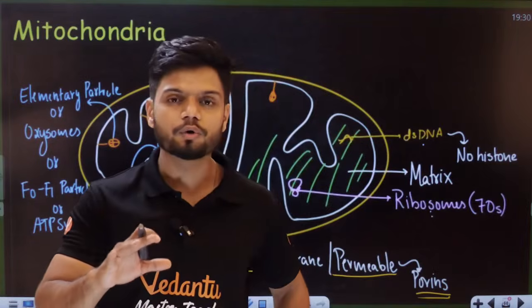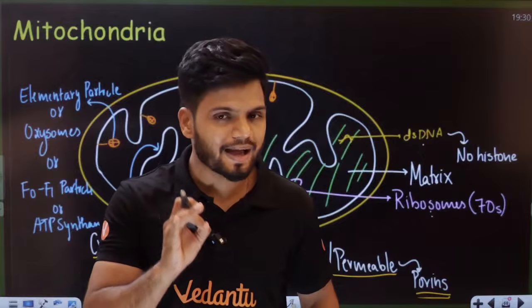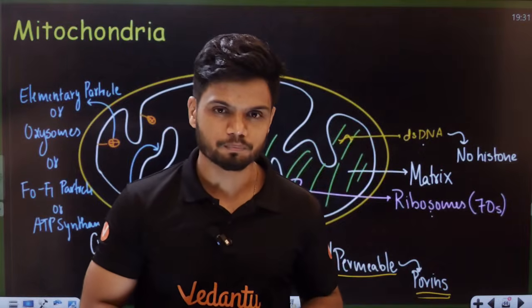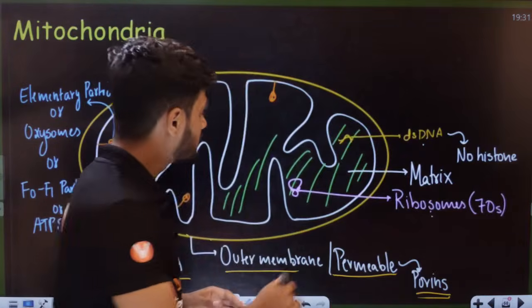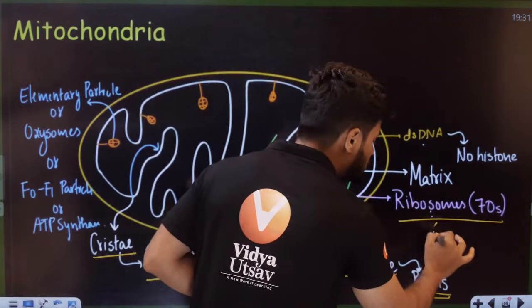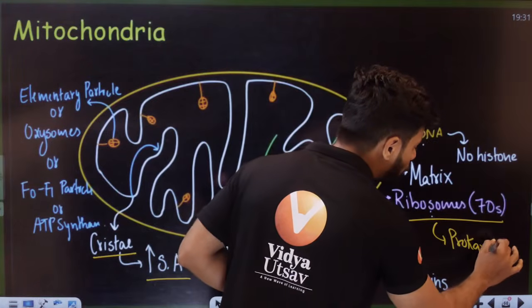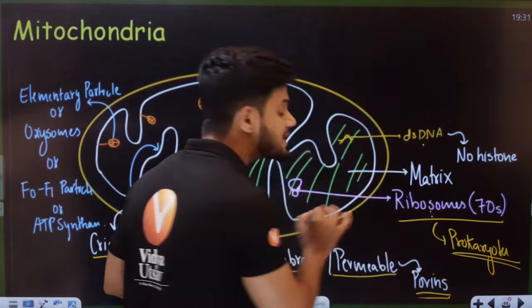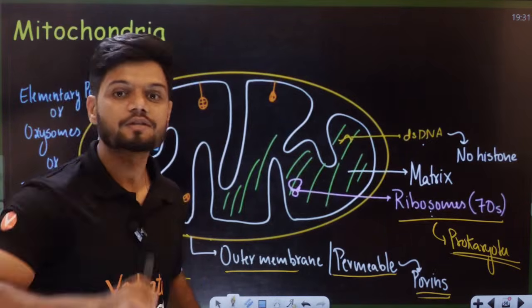I told you in prokaryotes, we have 70S ribosome, and in eukaryotes, 80S ribosome. But mitochondria has 70S ribosome, just like prokaryotes. Even in chloroplast also.